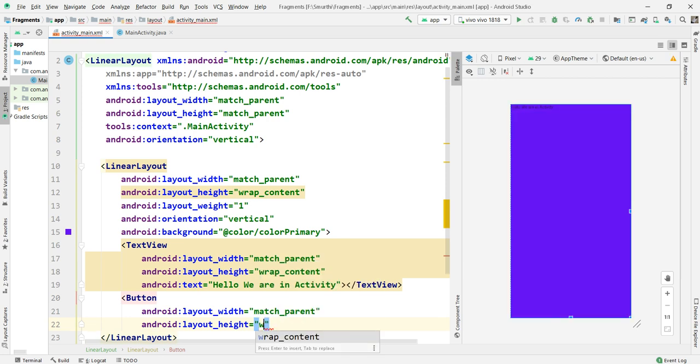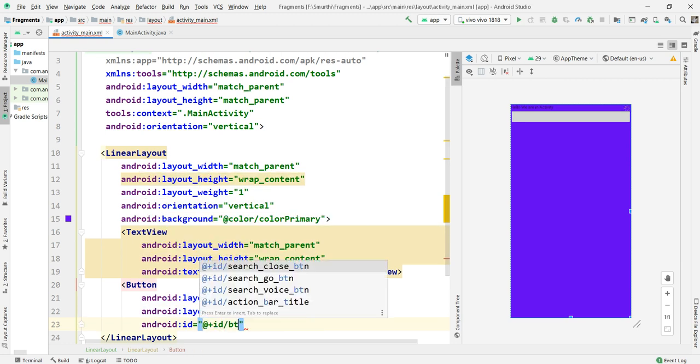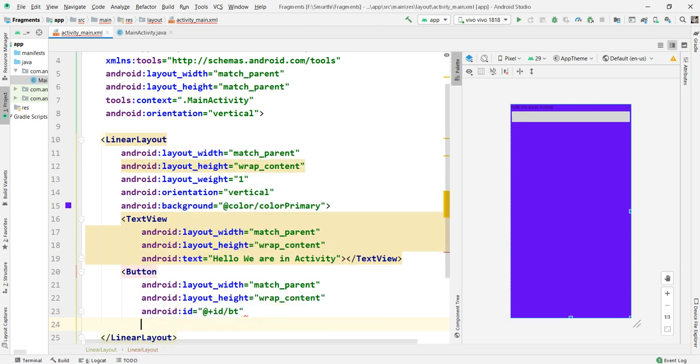Then some ID for the button, bt. Then the text: call F1. From here I'm calling fragment 1 like this.